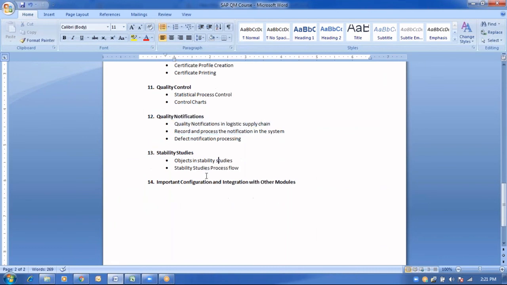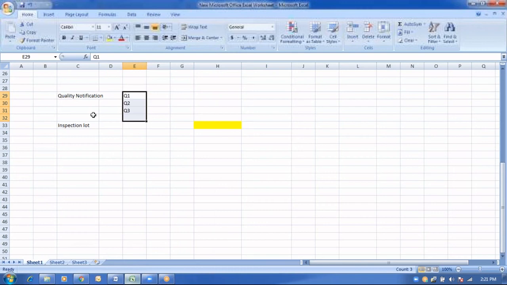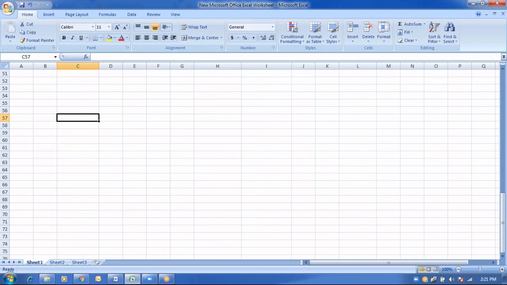Now one more chapter would be stability studies. For example, we are manufacturing a particular product. The concept of stability study is widely used in companies like pharma, FMCG companies, food processing companies, or chemical industries.